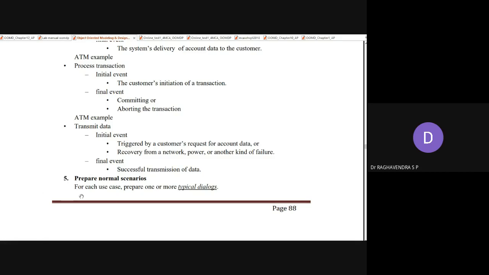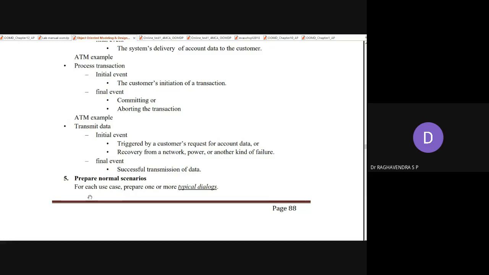Now, how to prepare the scenarios? Scenario, use case diagram, and sequence diagram, all three come under the interaction model. That is why I am making all the discussions on this. Got it? Now I am going to discuss how we can generate the scenarios.